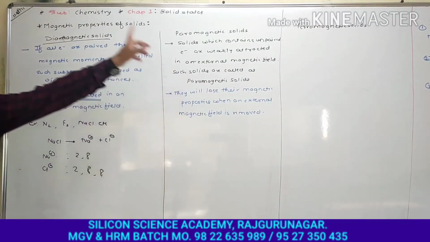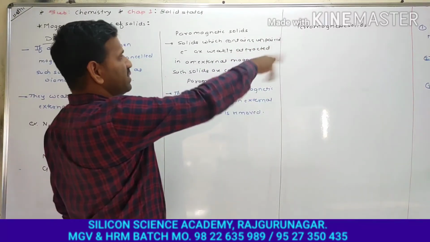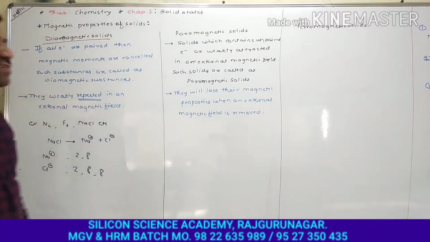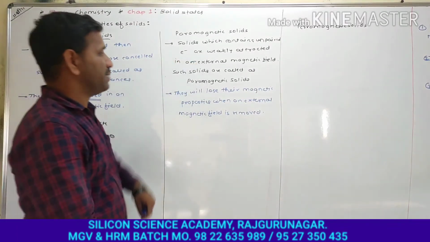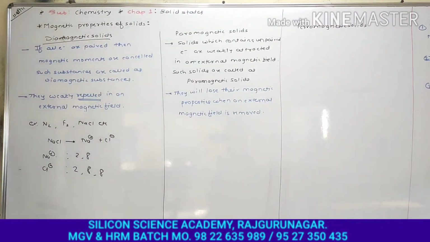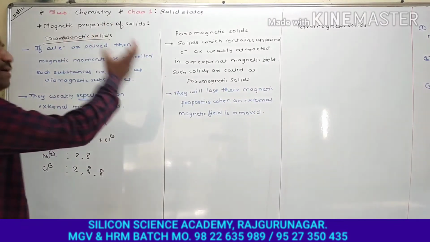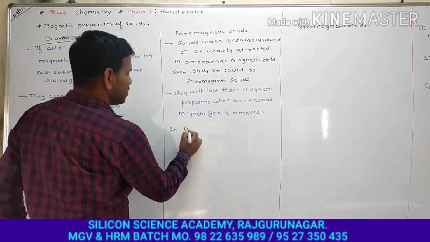It is very important about paramagnetic solids, because they contain unpaired electrons, and because of unpaired electrons, they have permanent magnetic moment. So they behave like a magnet whenever they are put in the external magnetic field. They are weakly attracted in the external magnetic field, but they will lose their magnetic properties when the external magnetic field is removed. And whenever the external magnetic field is applied, they will get their magnetic properties. Is it clear?